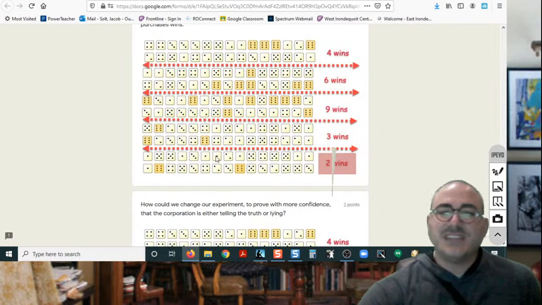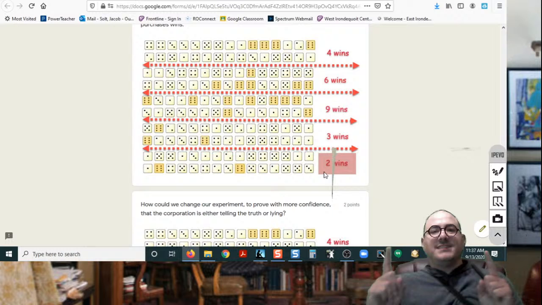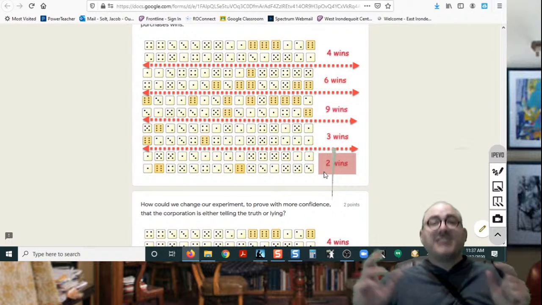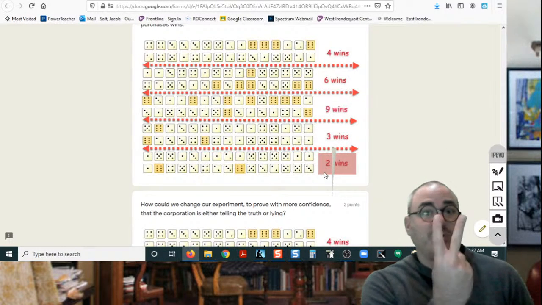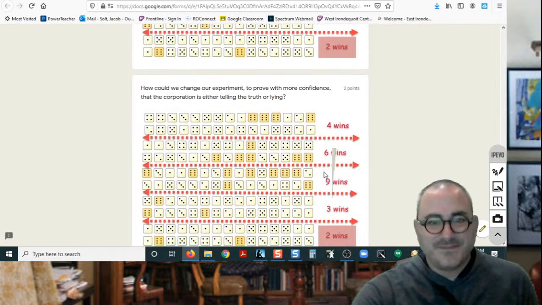So I wanted you to see that it's possible to roll 30 dice, even if there is only a 1 in 6 chance of getting a 6, it's still possible that in 30 tries, the 6 only shows up twice. So I'm going to kind of think about what that means.